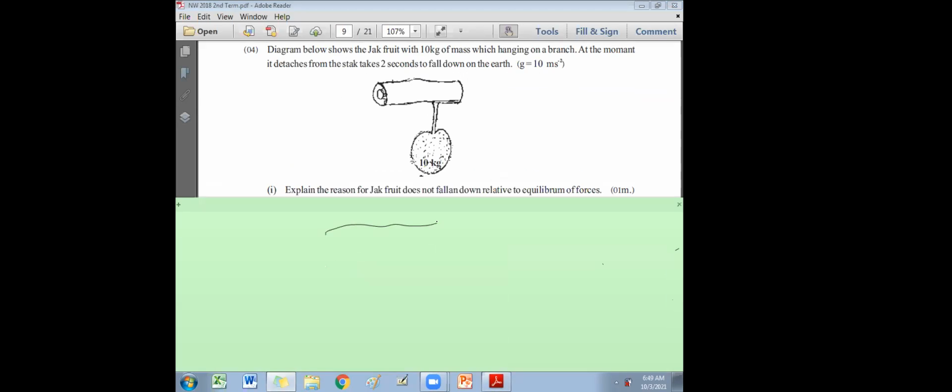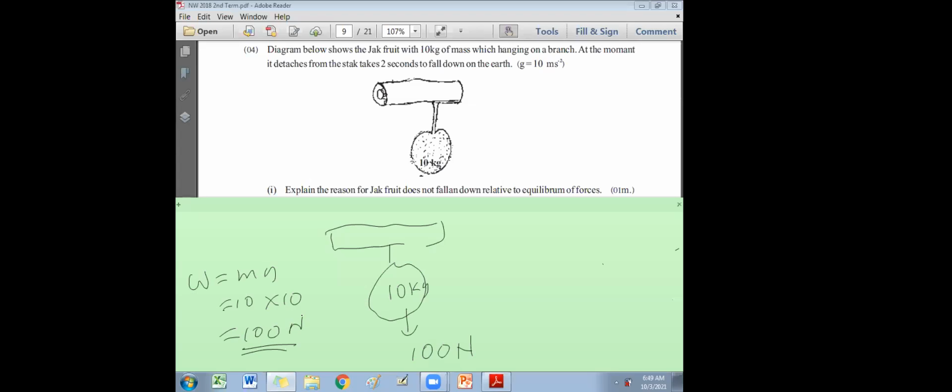If you want, you can mark that on the diagram. Mark the forces. So there on the jackfruit, there are two forces acting on it. The mass is 10 kilogram. What is the weight acting down? 100 Newton. How to convert mass into weight? W equals mg. Mass 10, g is 10, 10 into 10, 100 Newton.